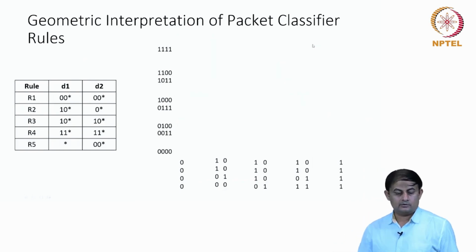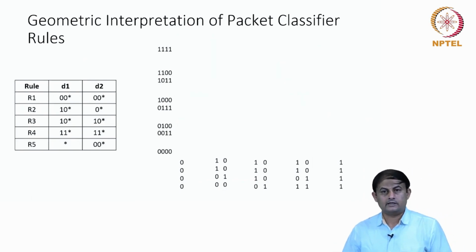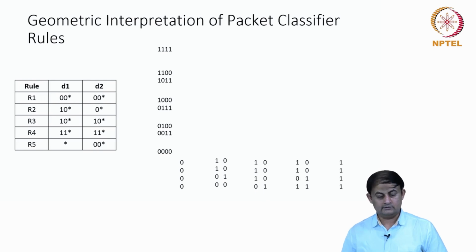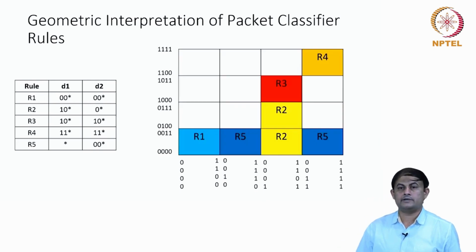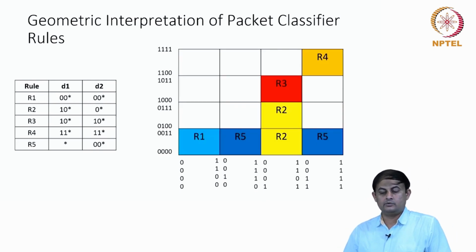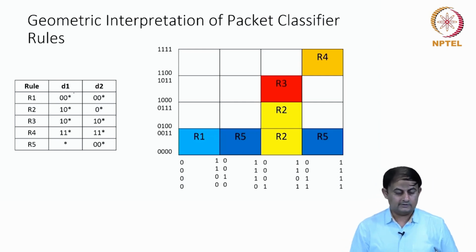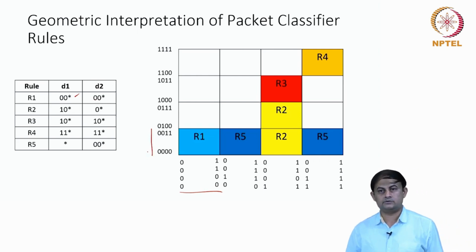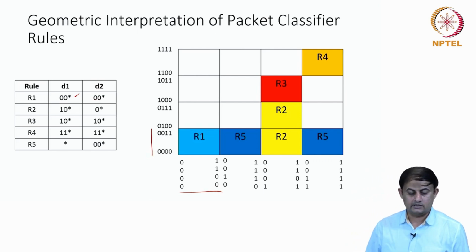So let's take one more example. Here is a classifier with 5 rules from R1 to R5, and these are the prefix values for dimensions D1 and D2. When I do the classification, on the 2-dimensional grid this is what the labeling looks like. Rule R1 is 0 0 star, so this is the 0 0 star region, and dimension D2 is also 0 0 star. This is the region where it is 0 0 star. That's why I labeled it as R1.